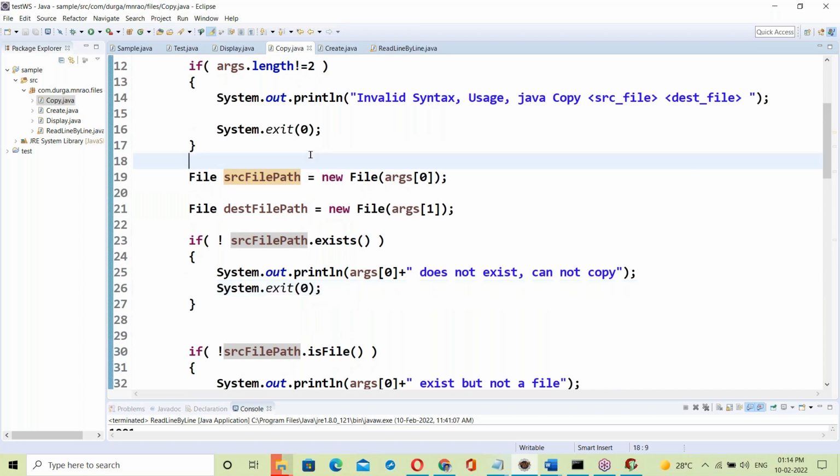Some trainers will copy the existing program; it's not like that here. Every program I'll type. It's live explanation, till the end of the course, the same way of explanation.